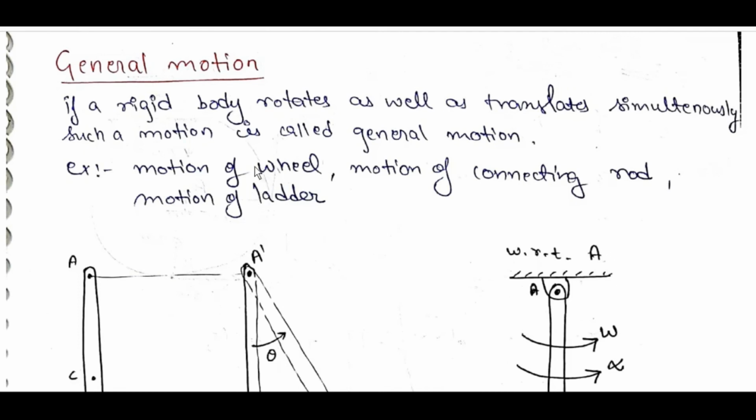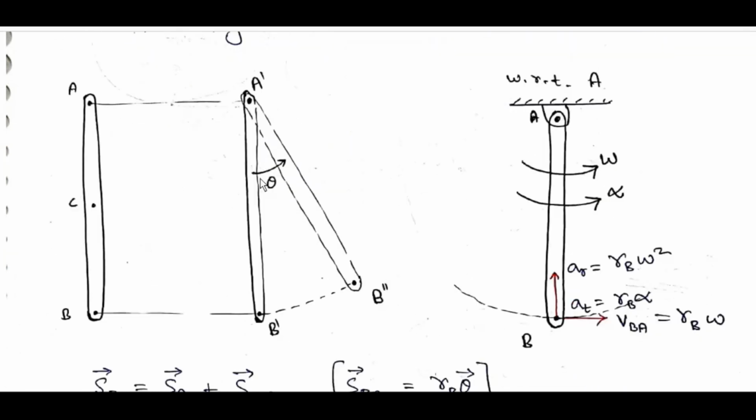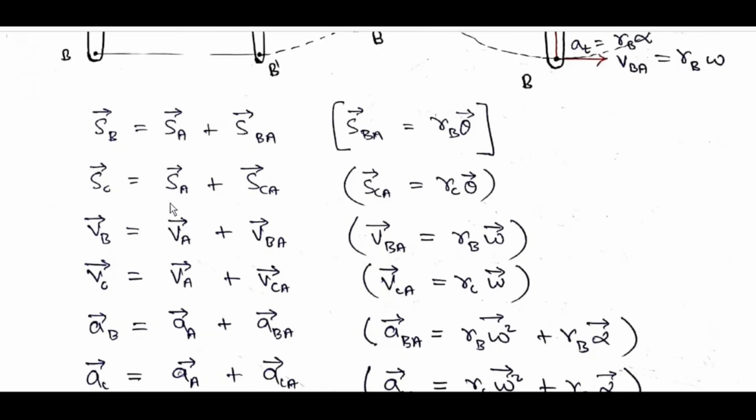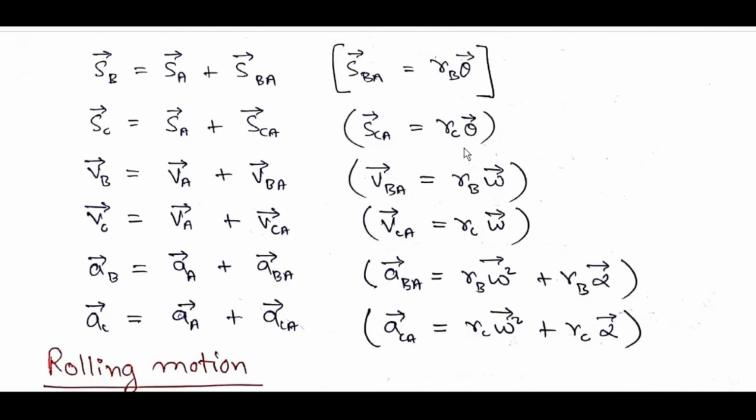General motion: if a rigid body rotates as well as translates simultaneously, such a motion is called general motion. Example: motion of wheel, motion of connecting rod, motion of ladder. S_B bar is equal to S_A bar plus S_BA bar. S_BA bar is equal to R_B theta bar. S_C bar is equal to S_A bar plus S_CA bar. S_CA is equal to R_C theta bar.